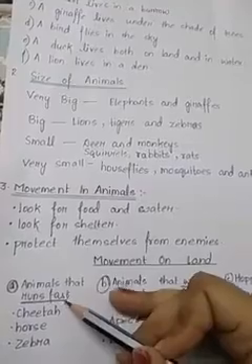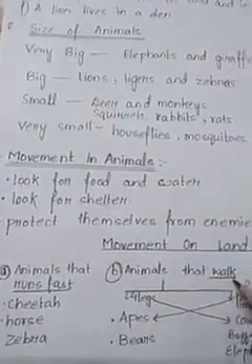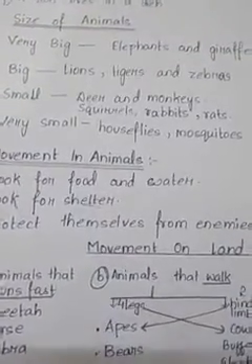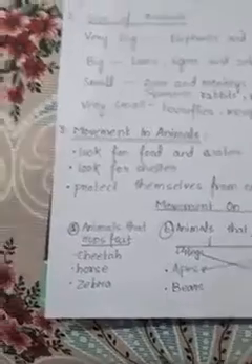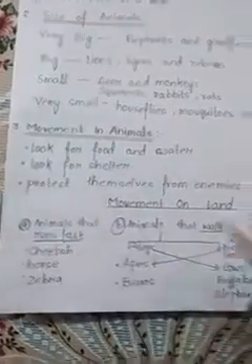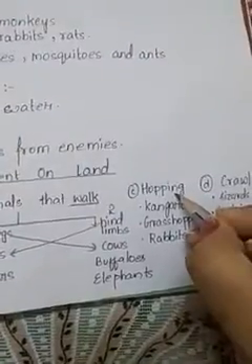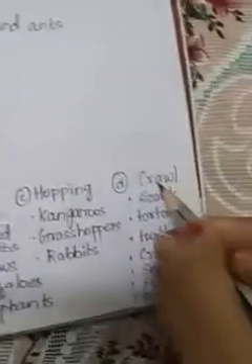Some animals run very fast, some animals walk, some animals hop, that means jumping, and some animals crawl on the ground.